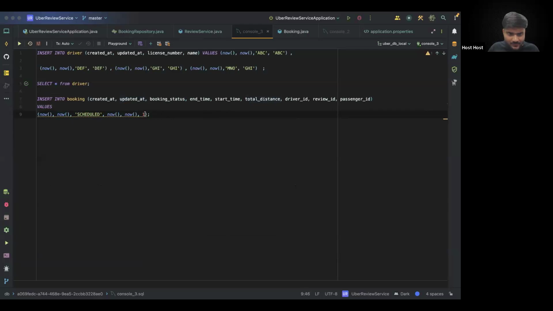Driver ID. Now this is interesting. Driver ID, let's see, this time I'll pass as 2. Review ID, you don't need to pass. That's not a mandatory parameter altogether. Passenger ID, I can pass as 1. And then these values you can change, comma. Let's put more values like this.